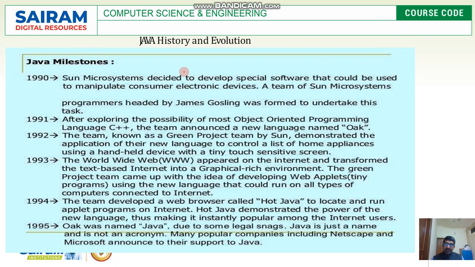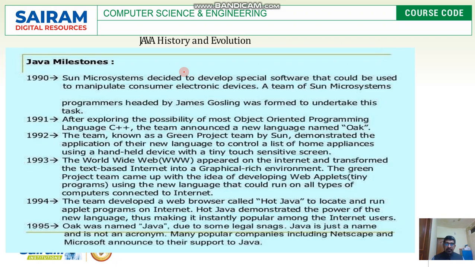And in the year 1993, as we know, the internet became very popular, and the World Wide Web became very popular. This team wanted to create small programs which could run on the internet. So they wanted to create tiny Java programs. We call them applets. In the year 1994, they came up with a browser called HotJava, where we could run these small Java programs.